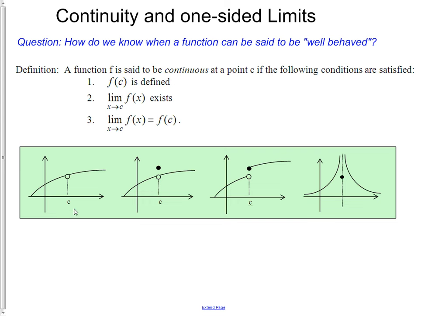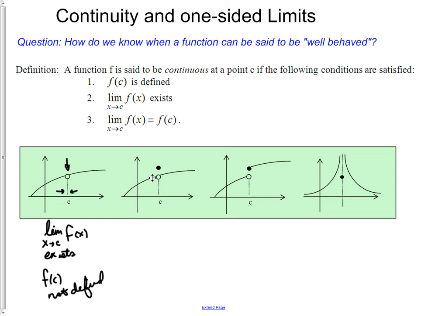Just going down the list, in our first graph, this is a situation where the limit as x approaches c exists, because as x approaches c from the left and the right, the graph's behavior is such that the limit exists. So it meets condition number two. However, f of c is not defined in this case. So it's not a case where we have continuity.